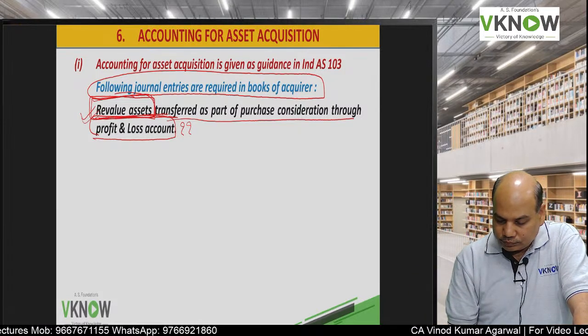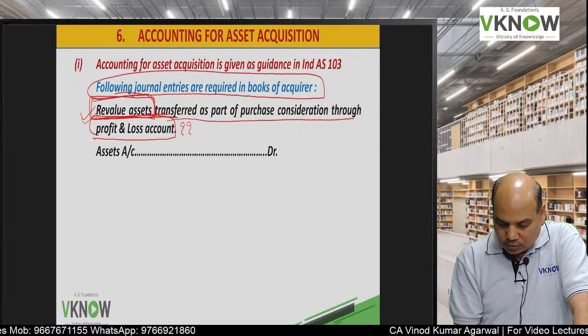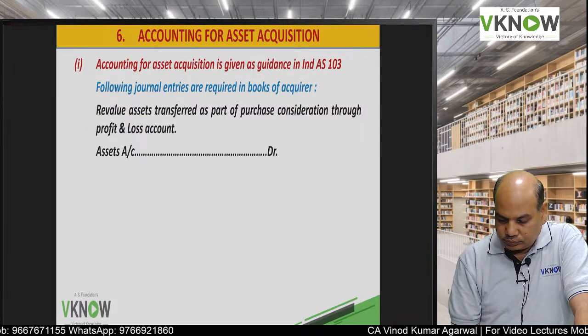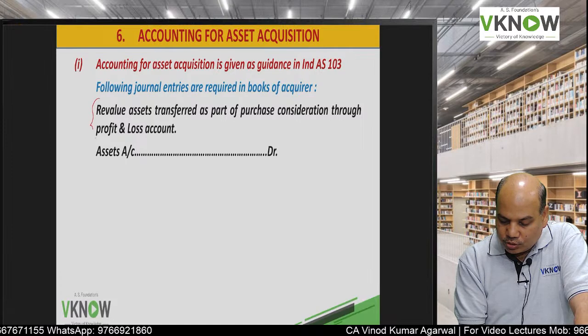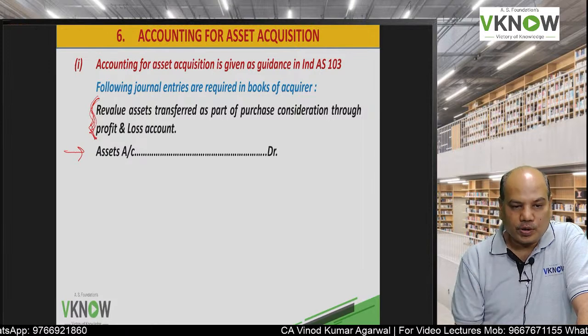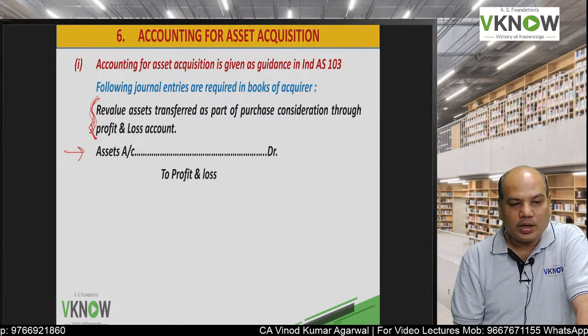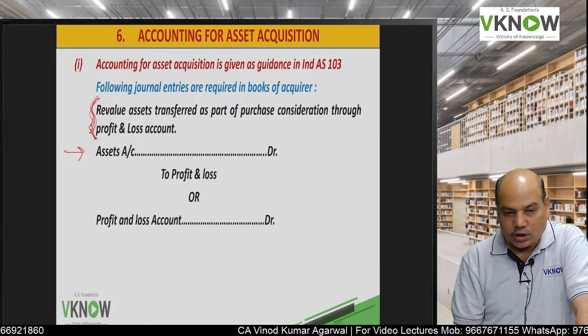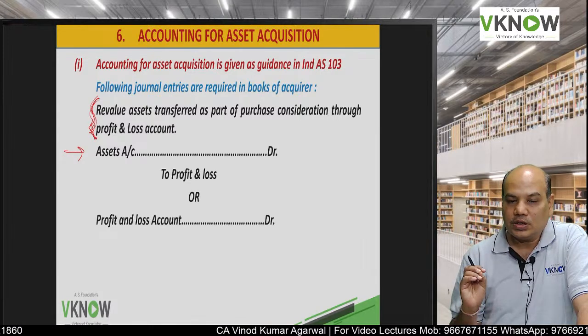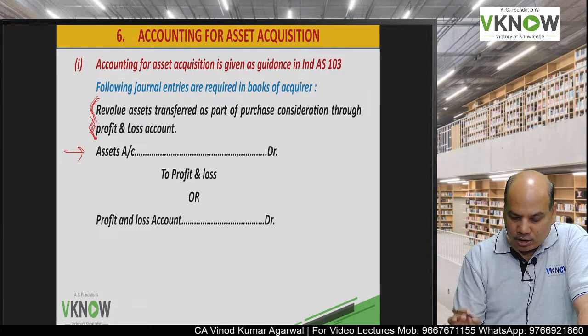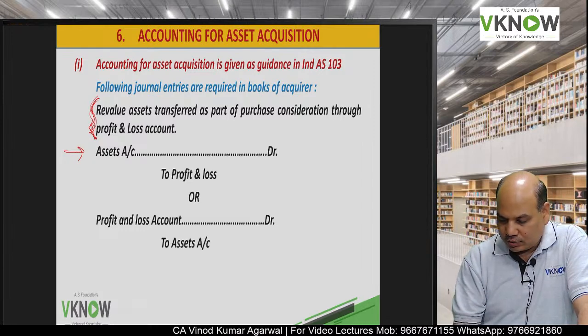So those assets which you are going to sell to acquire a business, indirectly you have realized that profit, and therefore the entry will be asset account debit to profit and loss account. In case there is a loss, P&L account debit to asset account.